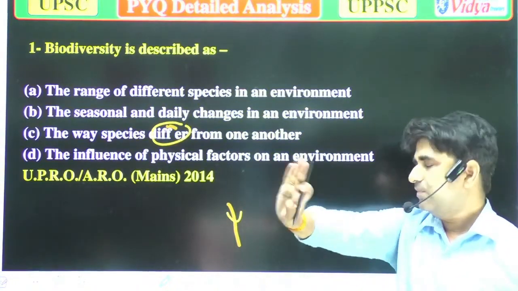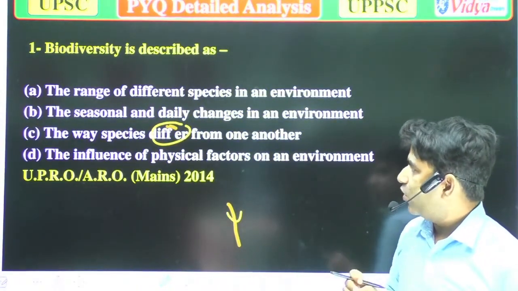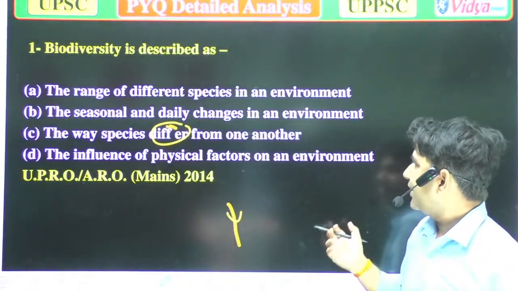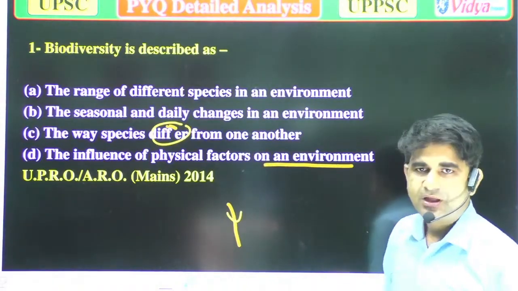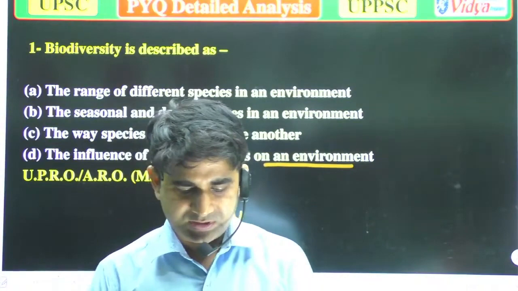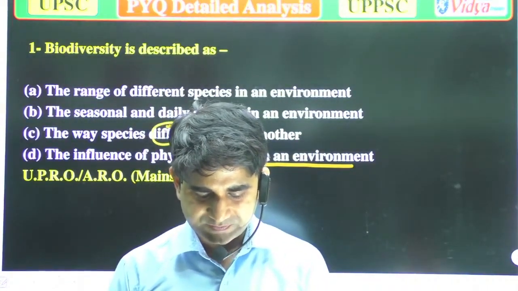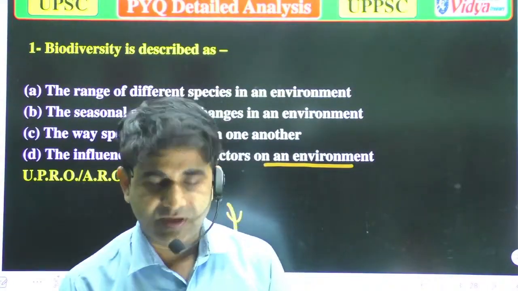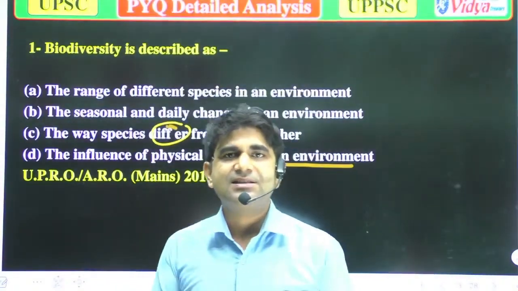Option D, the influence of physical factors on an environment. Anyone of you who is live, try to attempt these questions well. As I'm saying, these are very important.